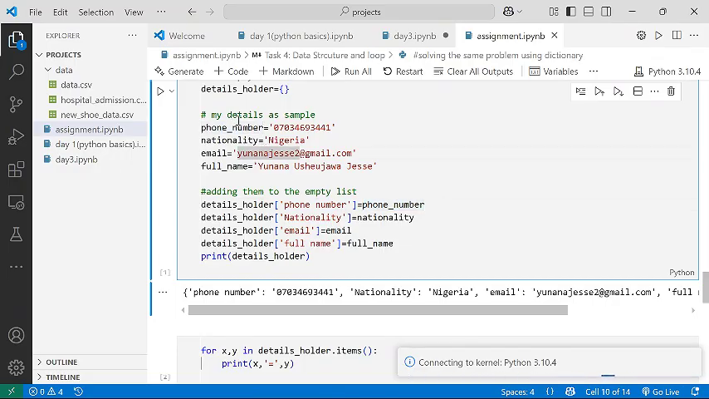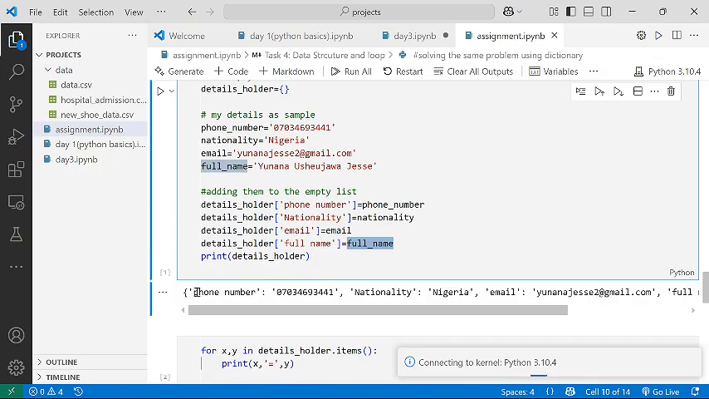So you can see I started with the first one. The key I gave it is phone number, and then I pass the phone number variable. To add the next one, details holder nationality, I pass this nationality value. Next one, details holder email, I pass the email value. And then lastly, details holder full name, I pass the full name variable. And then I printed the details holder.